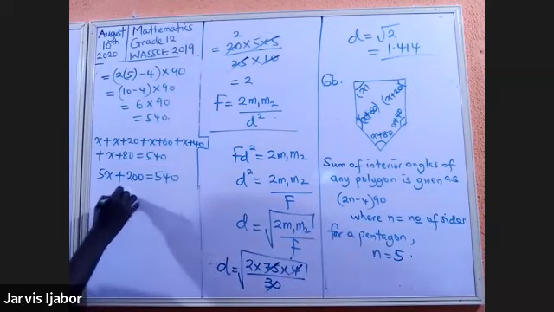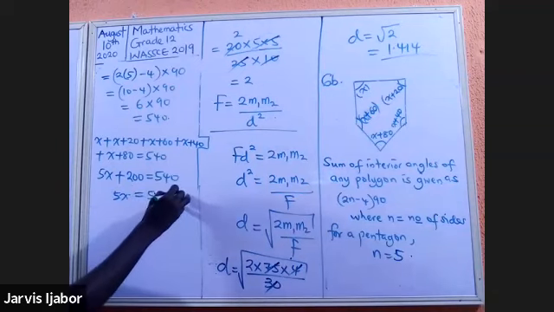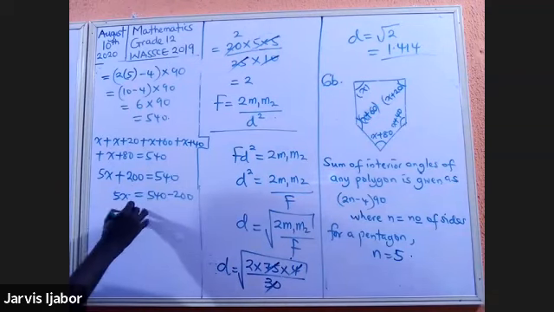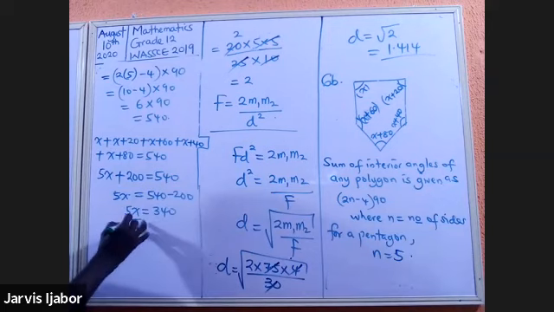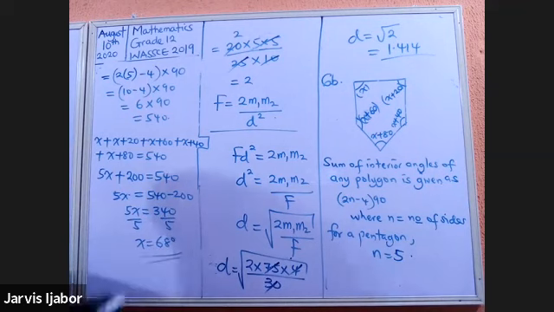5x will now be equal to 540 minus 200. So 5x will be equal to 340. Divide both sides by 5, and x will be equal to 68 degrees. So you see how the 68 degrees came about. So that's for question 6.